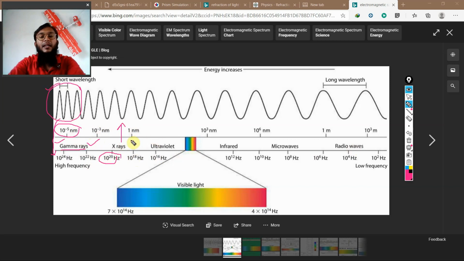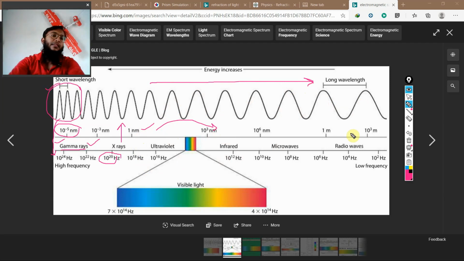As we go from left to right, the frequencies decrease and the wavelength increases. The values change from 1 nanometer to 10 power 3 nanometers. That means the length of the waves is increasing and the frequency is decreasing.